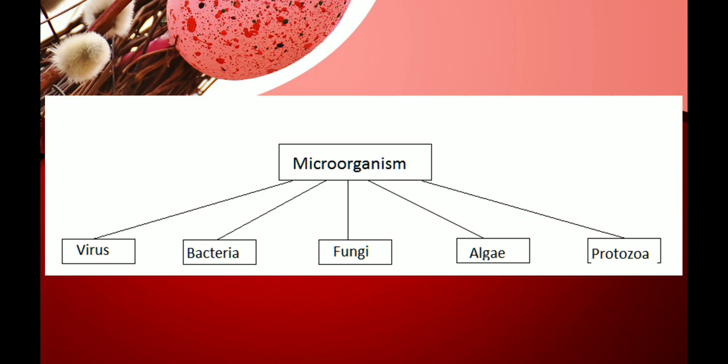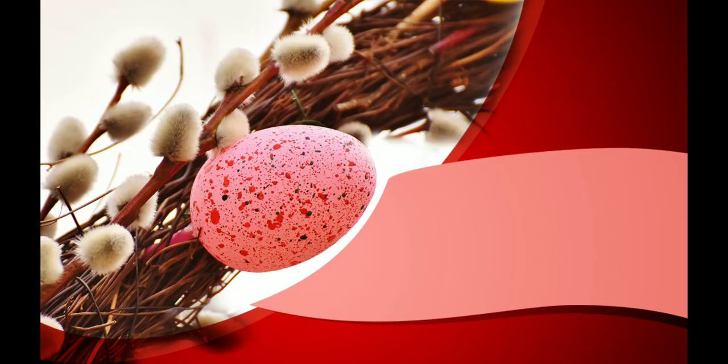I hope you remember this classification of microorganisms. Yes, the microorganisms are classified broadly into 5 categories. They are virus, bacteria, fungi, algae and protozoa. In the previous video we learned virus and bacteria. So now we'll be learning fungi, algae and protozoa. Let us go deep into each category. The first one is fungi. So let us see what is a fungi.